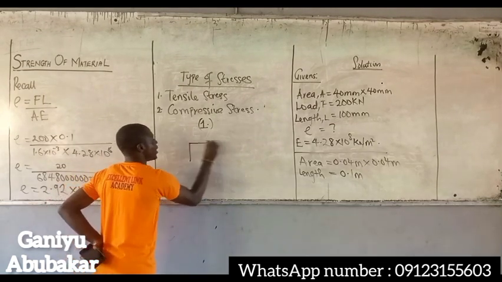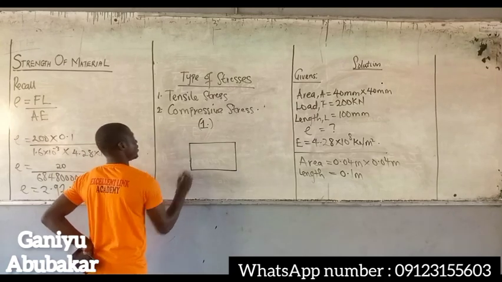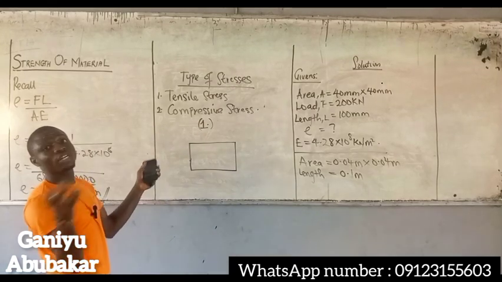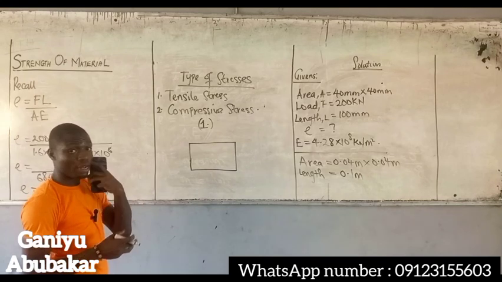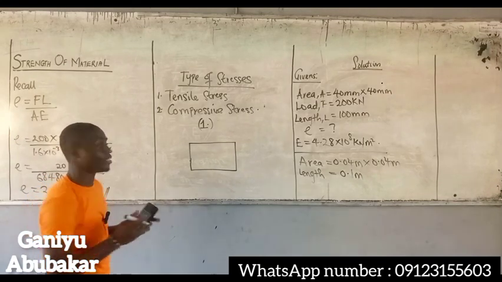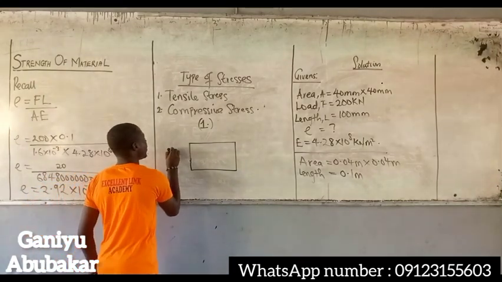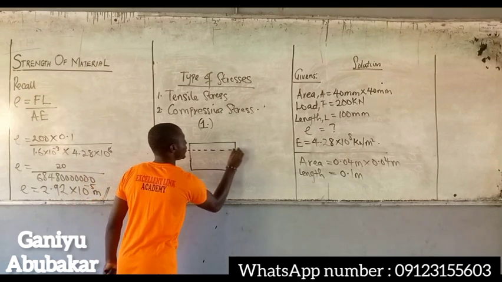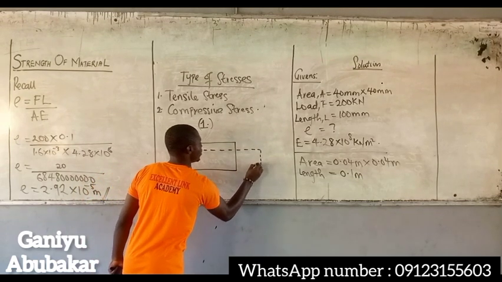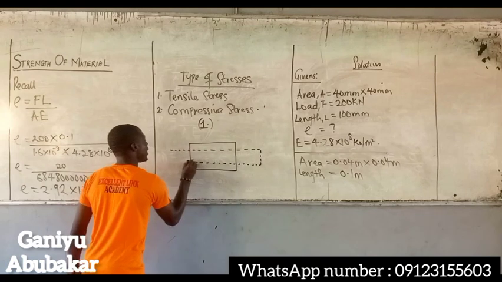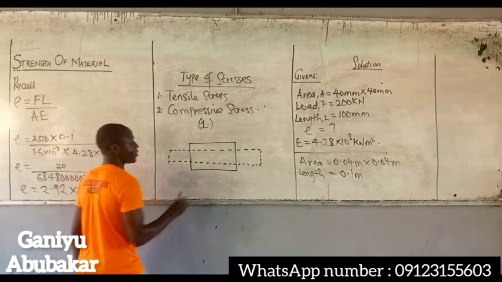A tensile stress is a stress that tends to pull a material by increasing its length.